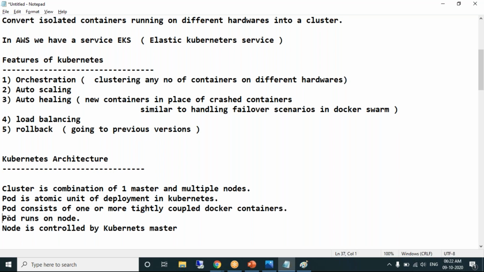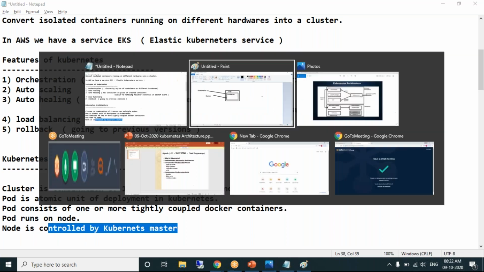Pod runs on node. We know that a cluster is a combination of master and node. Am I right? Yes. So where does the pod run? On the node. Remember, pod runs on node. Pod will never run on the master machine. And the node is controlled by the Kubernetes master.